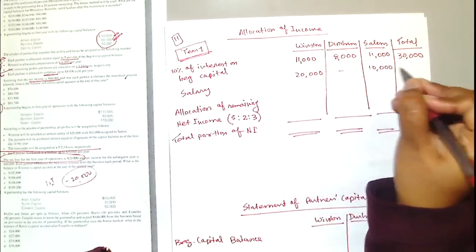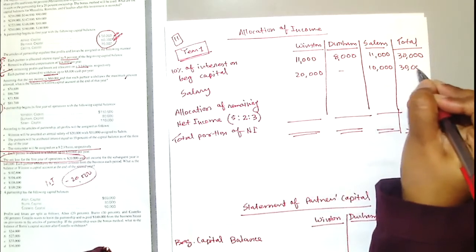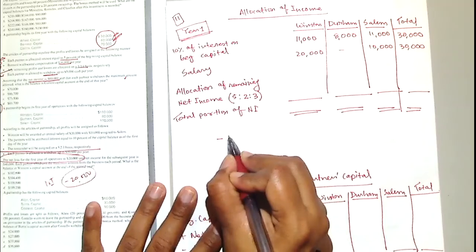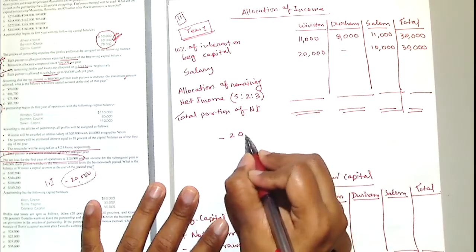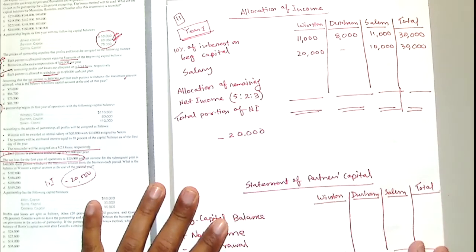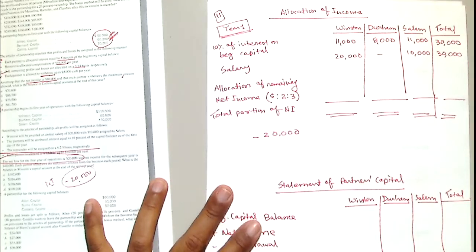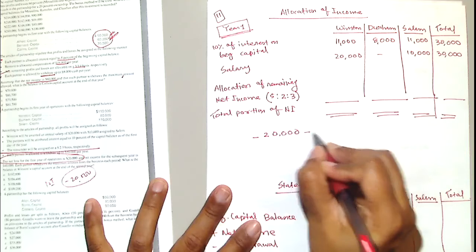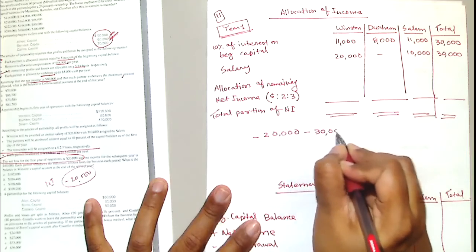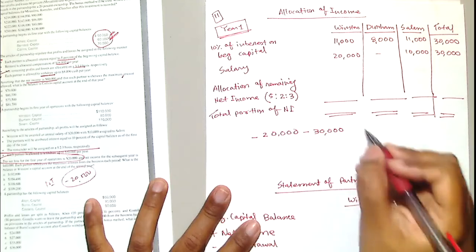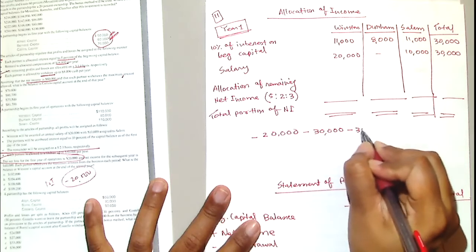Total salary: 30,000. 30,000. Now here is the trick. You see here we have a loss, right? So that means it's nothing, it's a matter of sign. I'm just writing it's minus 20,000. That's our net income, nothing. You can put it in a bracket, that's also fine. Then you have to pay interest, so you're going to subtract 30,000. Then you have to pay the salary, so you're going to subtract another 30,000.